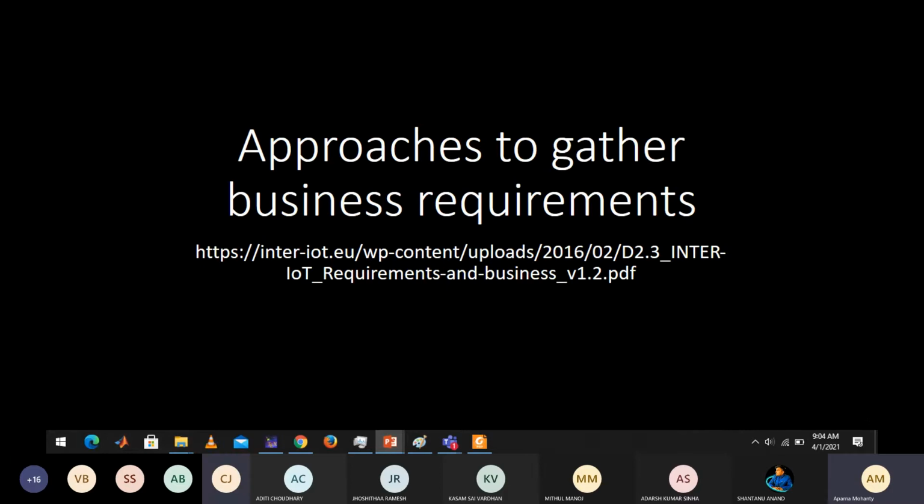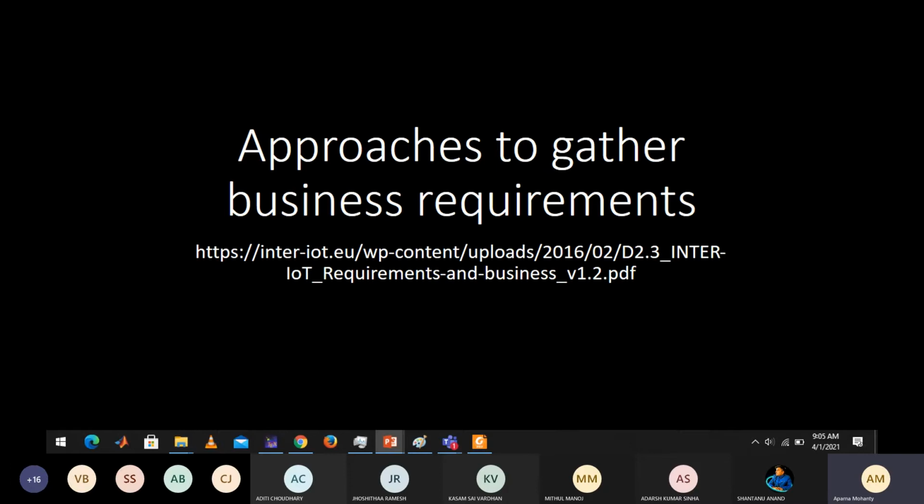Okay, so today our topic as per the fourth module is approaches to gather business requirements. Basically we will be focusing on what the business requirements are. Everything is related to your business, the IoT domain, like any business you have started or any startup you are creating.